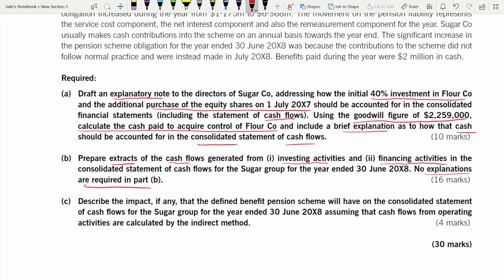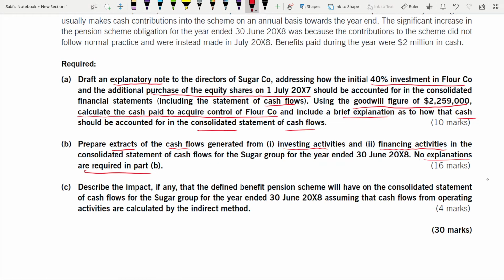Make sure here they told investing and financing, they didn't tell operating activities. So you have to be very careful that you don't go and include operating activities. It is not a full cash flow. It is extracts of cash flows. Understand that thing first. That's why I have underlined extracts.